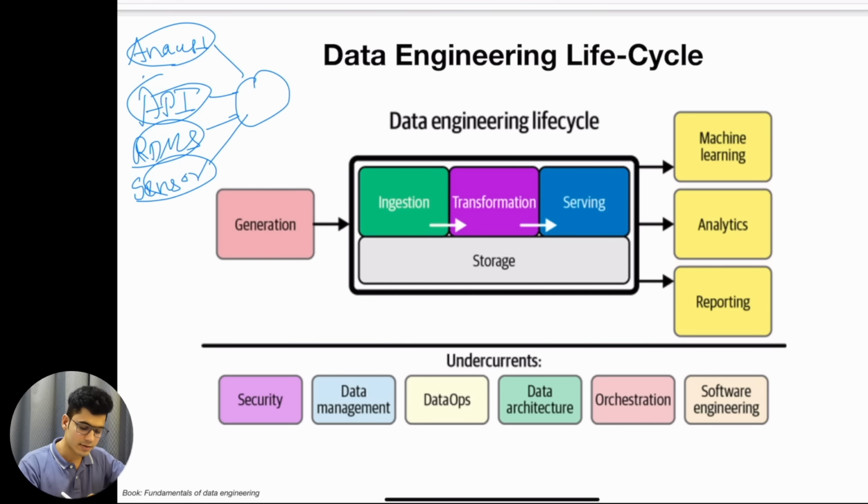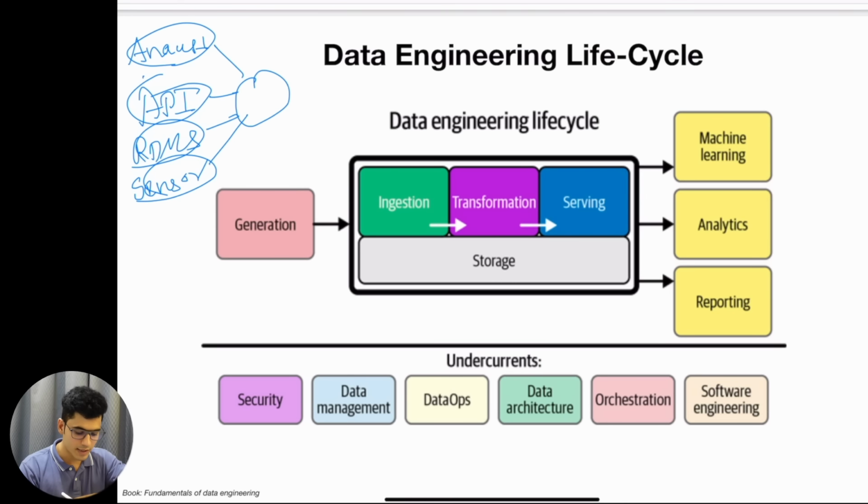Now this is what the next step is over here, the data ingestion. We are getting the data generated from different places, then we need to ingest this data into one particular system. The ingestion can be setting up the connection with the API, setting up the connection with the RDBMS, or building a system that can read the data from sensors and then automatically ingest this data into our data engineering system. We will understand what this entire data engineering system looks like when we look at the project example. But this is the fundamentals.